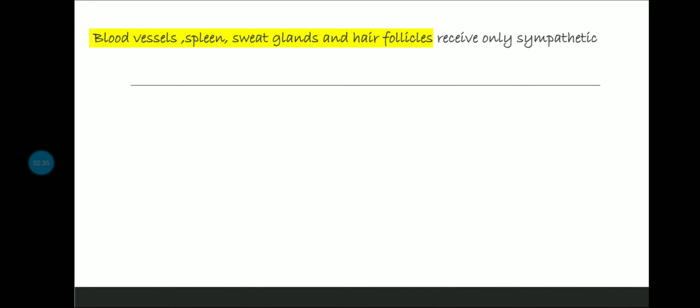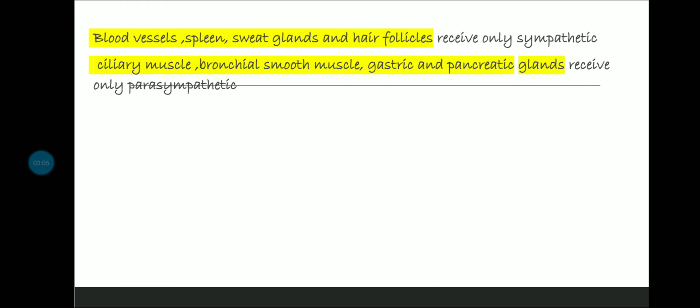Okay, now firstly, blood vessels, spleen, sweat glands, and hair follicles, they receive only sympathetic. Okay, so they are receiving only sympathetic nerve supply, right? Blood vessels, spleen, sweat glands, and hair follicles. Okay, most of the organs, they are receiving from both parasympathetic and sympathetic. So we are studying exclusively which organs are there which are receiving only sympathetic or only parasympathetic. Okay, cool. So ciliary muscles, bronchial smooth muscles, gastric and pancreatic glands, they receive only parasympathetic. So that's what I was talking about.